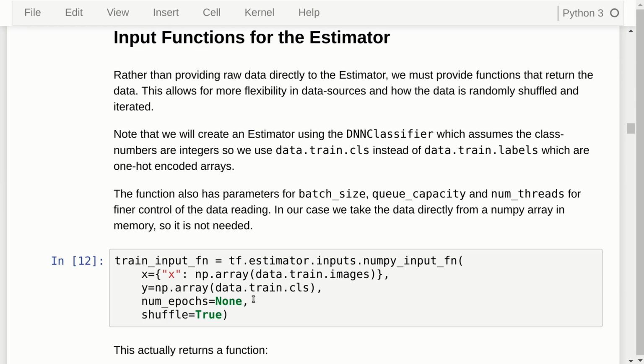If we set the number of epochs to None, it means that we can read as much data as we want from this input function. And we set shuffle to True, which means that the data will be randomized. There are more parameters, such as the batch size that is being returned, and the queue capacity, and the number of threads for reading and processing the input data. But you should read the docs to see exactly what these will do.